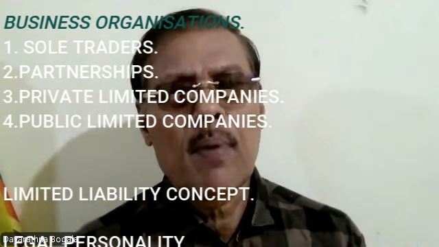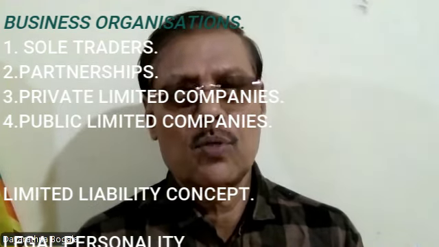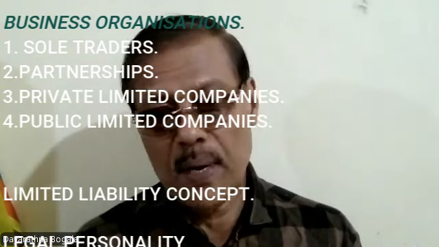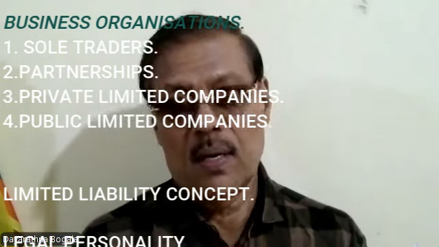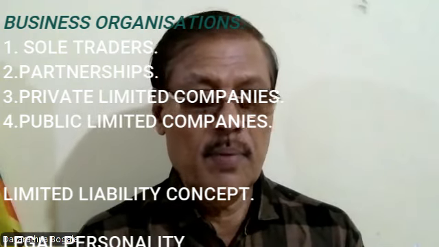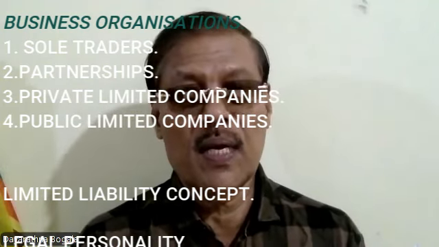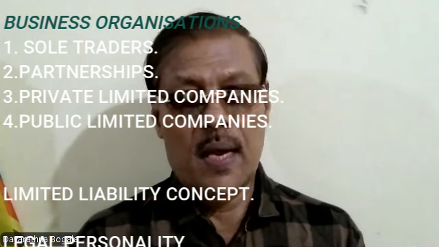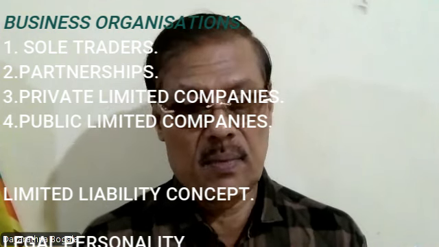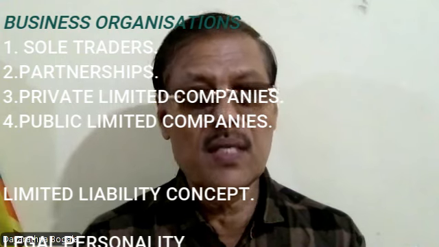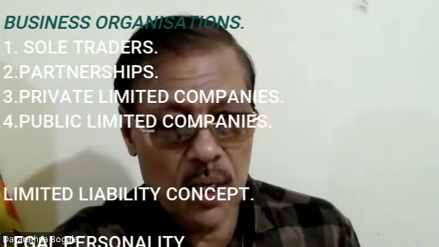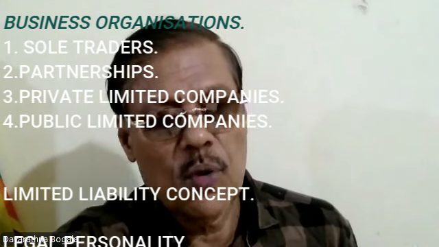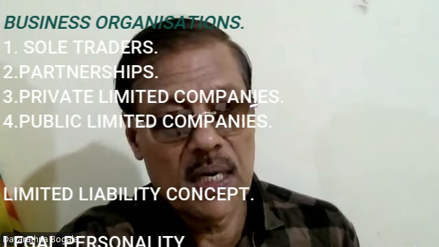Private limited companies and public limited companies. Private limited companies also can issue shares and collect capital, and with public limited companies you can collect even more capital, right? A public limited company can issue shares to the public and collect more money, and you have the limited liability concept. Limited liability concept means if you can't pay money to creditors, what happens?